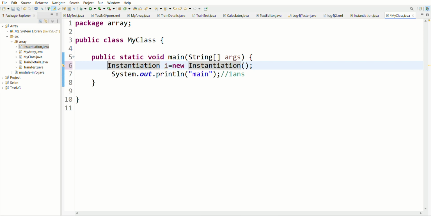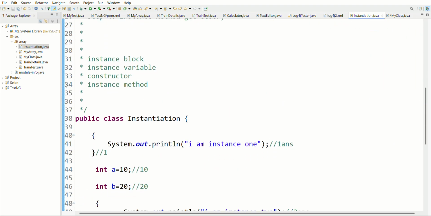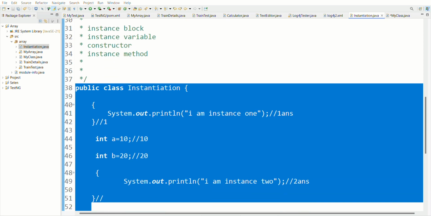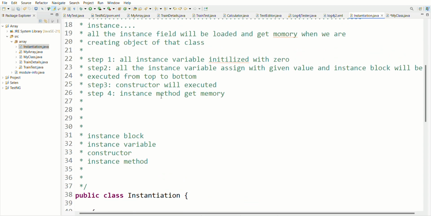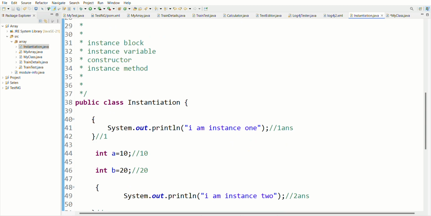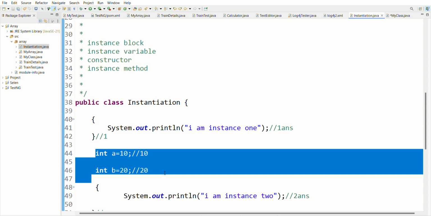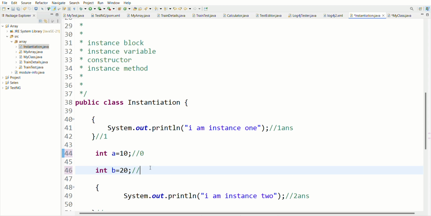When I am creating the instantiation class object, this is my instantiation class, all the instances will get memory. And what is the first step? All the instance variables are assigned 0. Now it will search how many instance variables there are. This is the first instance variable, this is the second instance variable. At first its value was given as 10, but it will change to 0, the default value.